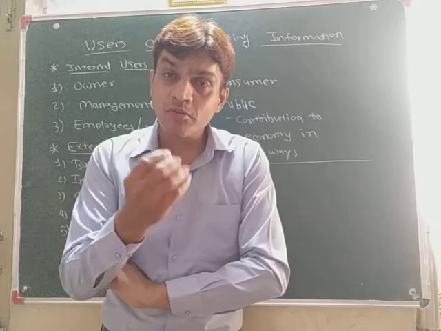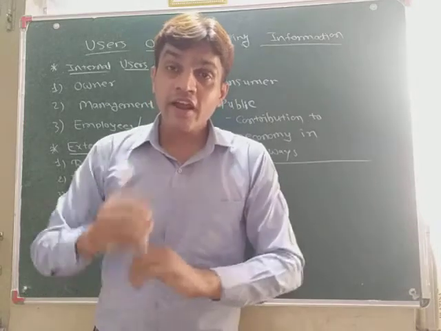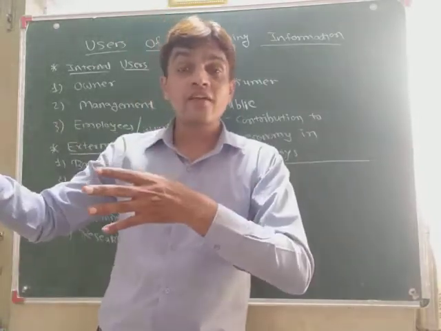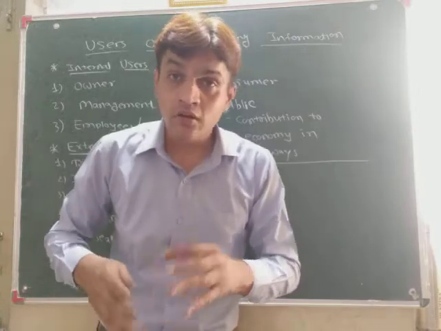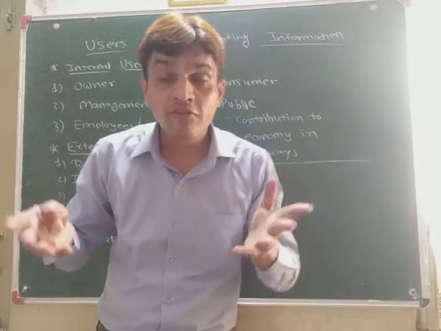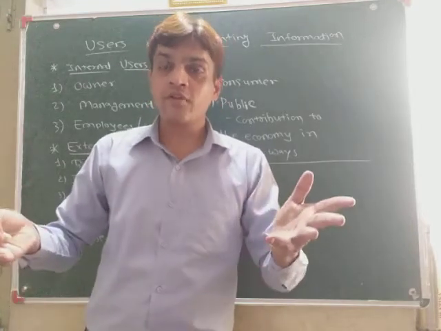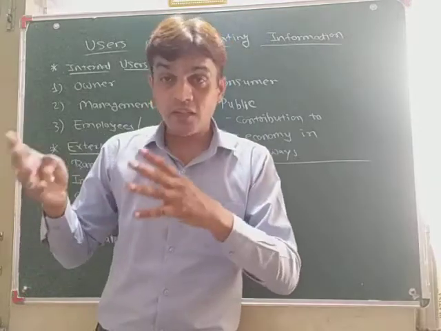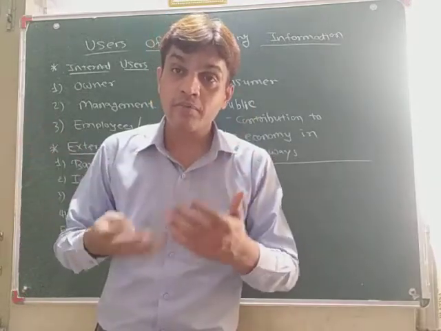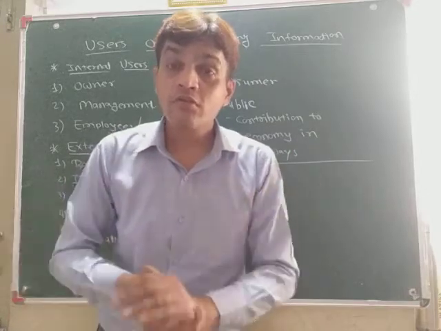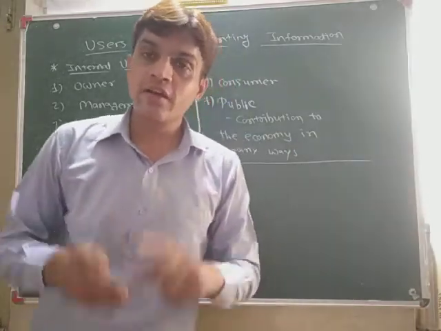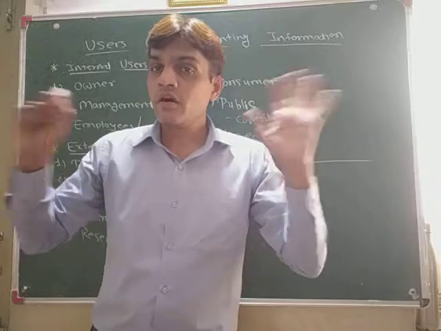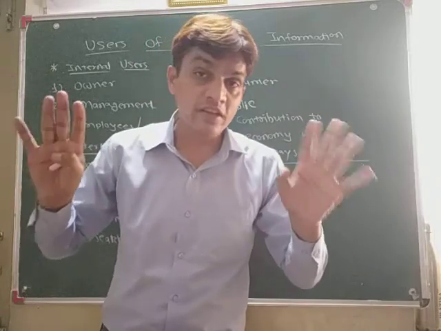What is there in this? What would be the production cost? We'll think about that. And if the production cost is only 50,000, and still they are selling at a price of 1 lakh rupees, oh, then the profit margin of the iPhone company is 50,000 rupees per mobile. Then what do we think? Oh, don't buy it, because they are getting more profit from us. We are paying more and more profit to them. So we will think about that, and that's why consumers are also users who will think about the records of the business, whatever it is. So they are the users.